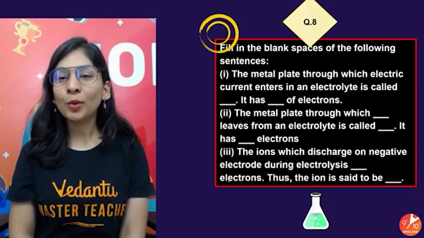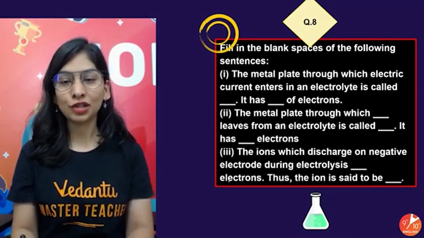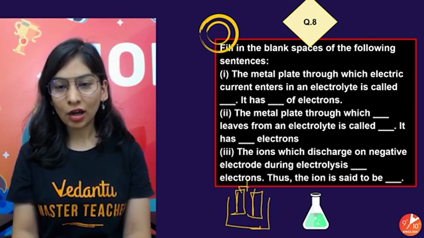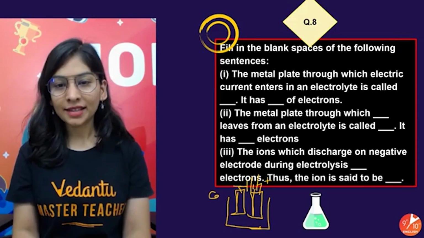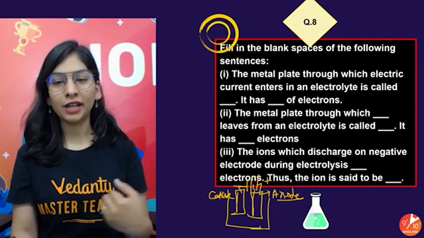The metal plate through which electric current enters in an electrolyte is dash, and it has dash of electrons. And the second part is also somewhat related to this. So let's try to solve it again. And this is the negative terminal. This is cathode and this is anode. Let's figure out the direction of current and direction of flow of electron.